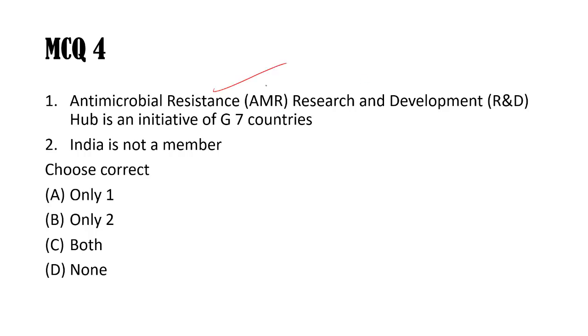Next, antimicrobial resistance, AMR, research and development hub. You see, AMR is a huge problem, one of the most dangerous problems in the modern world, where the medical community is very much afraid of this situation because bacteria are evolving and becoming resistant to antibiotics. So we may have a post-antibiotic world, where people will start dying due to common bacterial infections, because bacteria are evolving very fast and many are becoming resistant day by day. So that's a really dangerous issue.